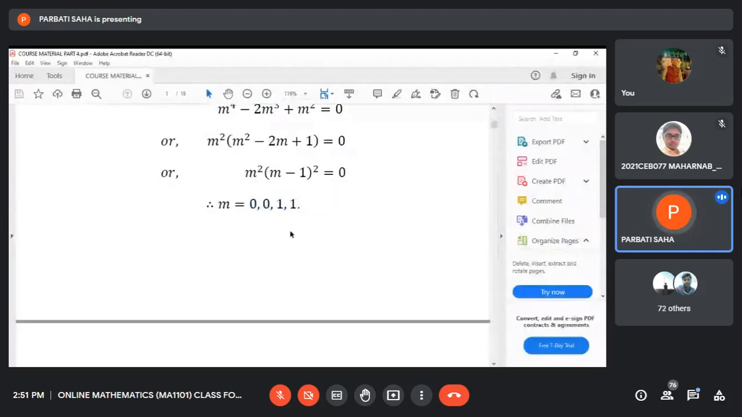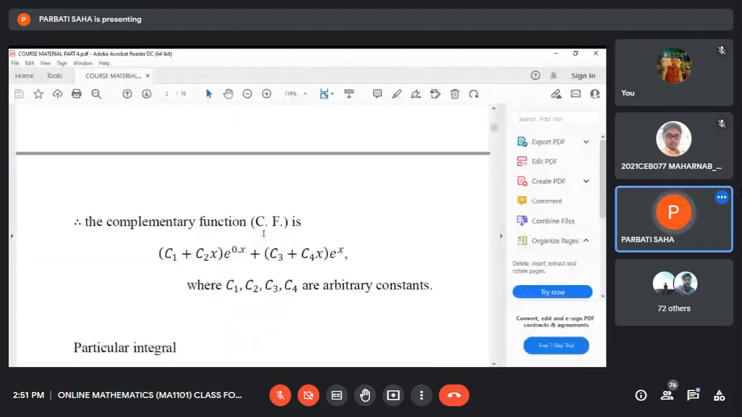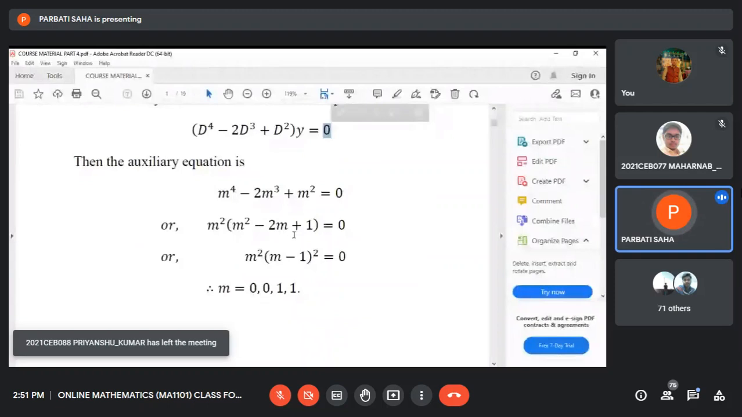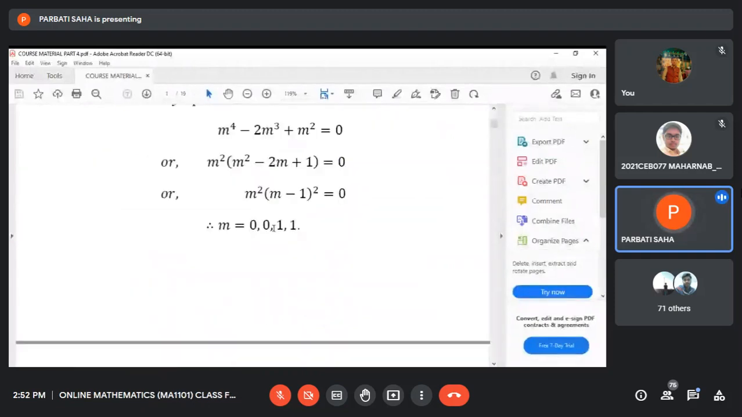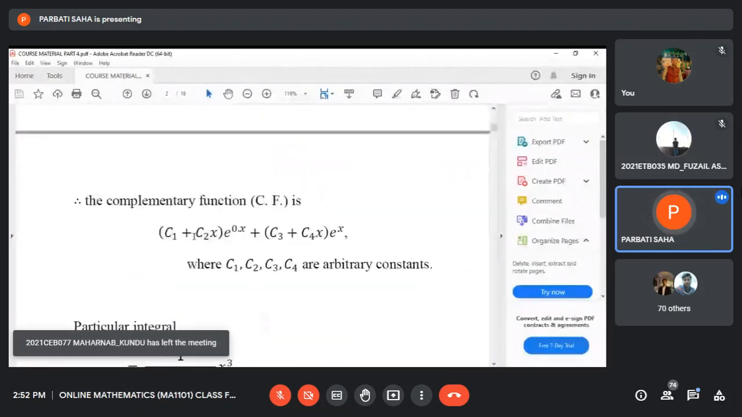So we use the formula for finding the solution of the differential equation whose right side is 0, and that solution is called the complementary function. You see this 0 is repeated twice, and 1 is repeated twice. So the formula should be like this: (c1 plus c2 x) e to the power m1 x, where the root m1 is repeated twice.